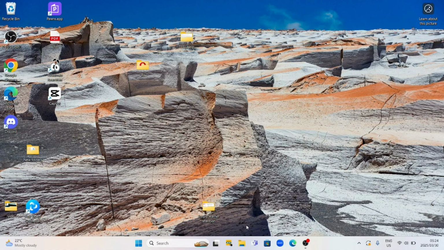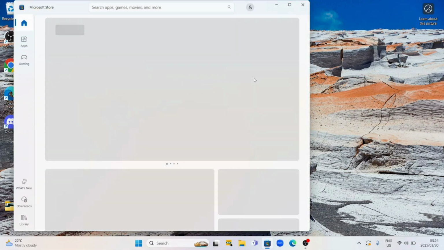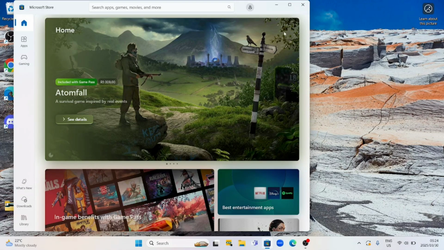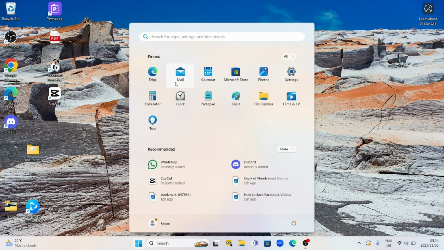So you're going to go to the Microsoft Store, and in here you're just going to search for WhatsApp quickly, and you're just going to go ahead and install that. And after you have that installed, you're just going to open it up in here.